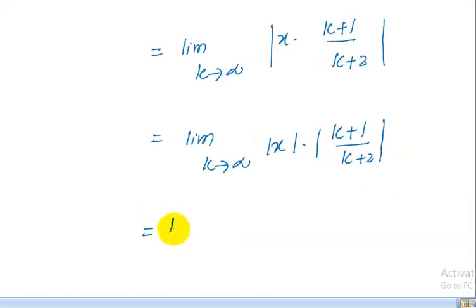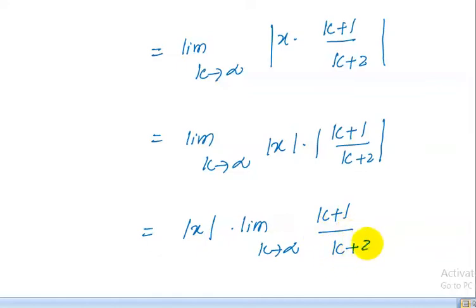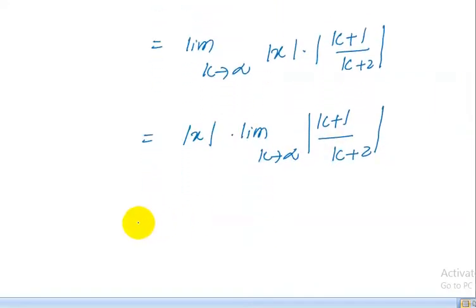There is no variation on k in x, so it is mod of x times the limit of k plus 1 upon k plus 2, whole mod. This is equal to mod x.